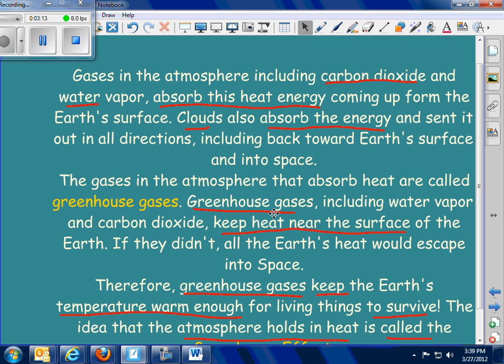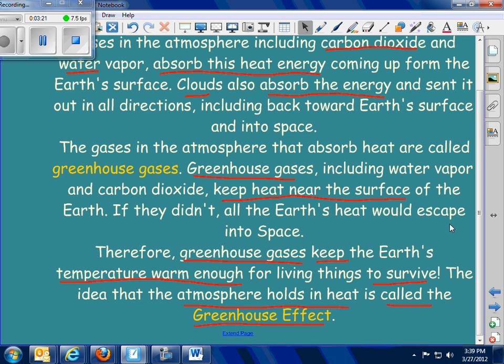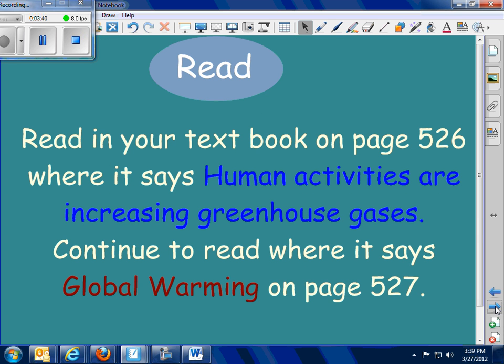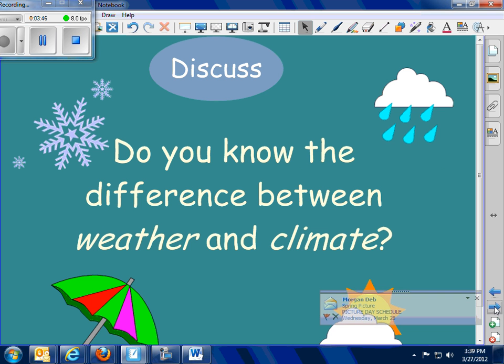All these greenhouse gases, we need them because they do keep our planet heated. But just like anything, too many greenhouse gases are going to cause a problem. We're going to heat up too much. Too little, we're not going to heat up enough. So we do need some greenhouse gases, but we do make a lot of them and we're getting to a point where we're making a little too many. What are some of those effects of having too many? Well, if you read on page 526 and 527, you're going to find out that we're looking at higher temperatures and other issues.